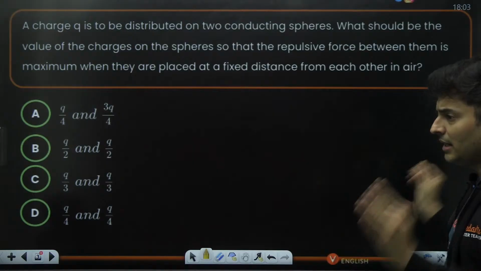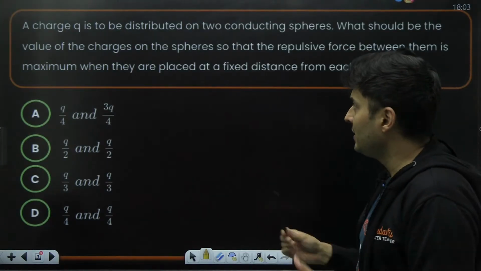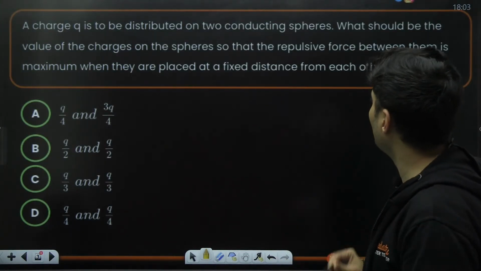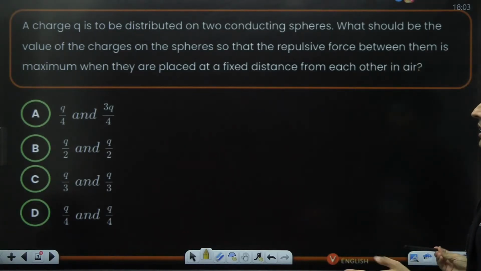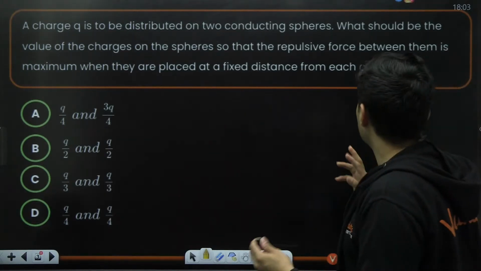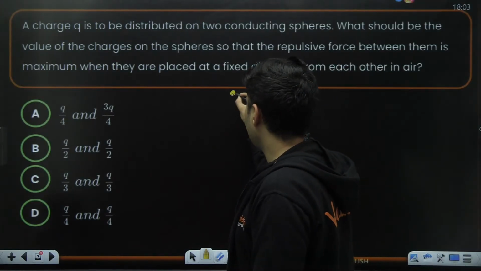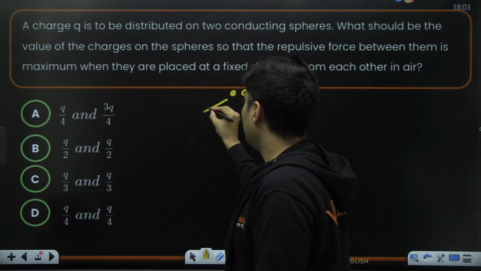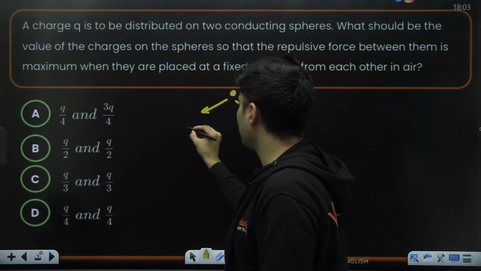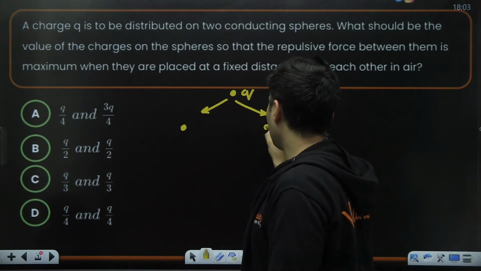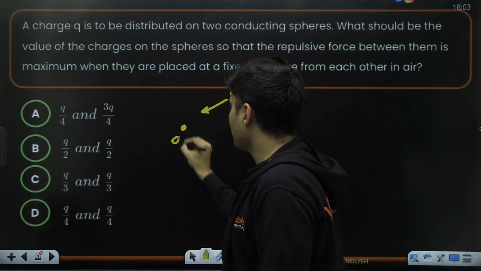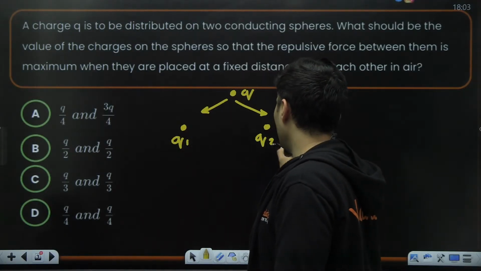This is a very direct question, and it says that if a charge has to be distributed on two spheres, what should be the value of the charges so that the repulsive force between them is maximum? So if you consider that particular charge and it has to be divided onto two spheres, one over here, the other one over here, this one has q1, this one has q2.